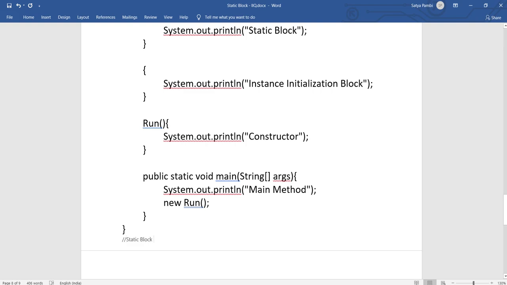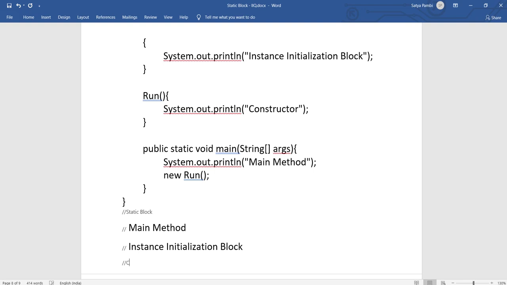Then this line will be executed, so this will be printed. After that, we are creating the instance for the Run class using the new operator and the default constructor. The constructor would seem to execute first, but we have an instance block, so the instance block takes precedence and will be printed. This execution is done before the constructor. After that, the constructor will be called and its output will be printed.